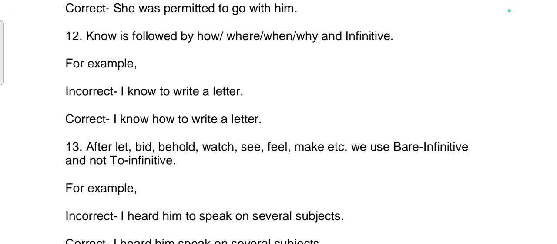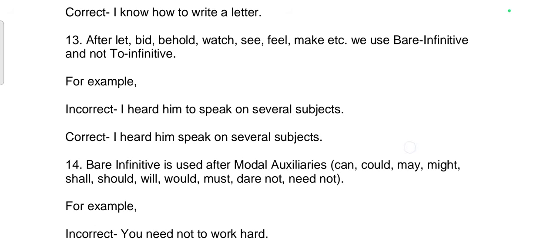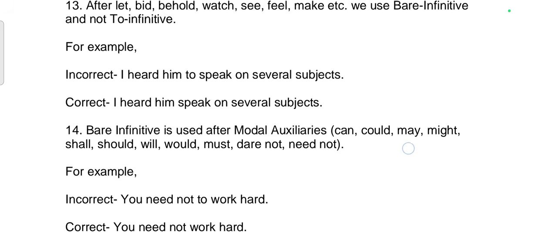13th rule: after let, bid, behold, watch, see, feel, make, etc., we use the bare infinitive and not the "to" infinitive. For example, incorrect sentence: I heard him to speak on several subjects. Correct sentence: I heard him speak on several subjects.